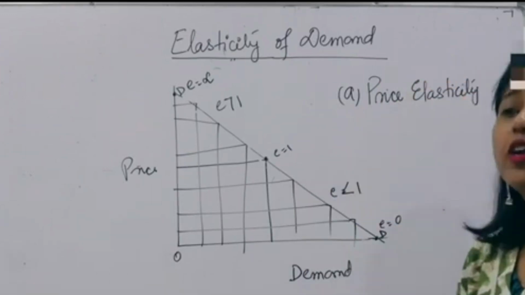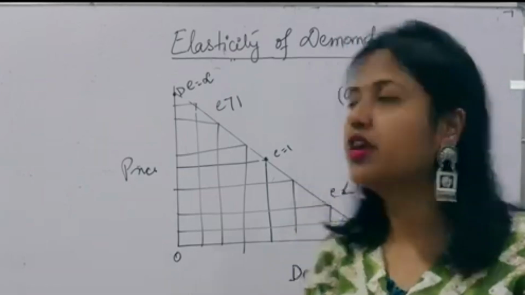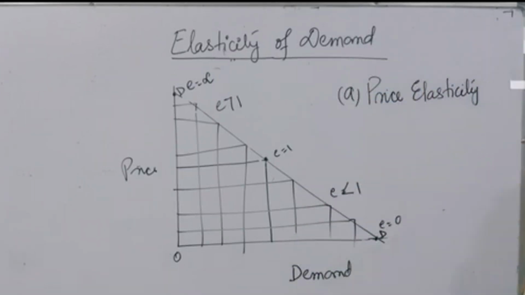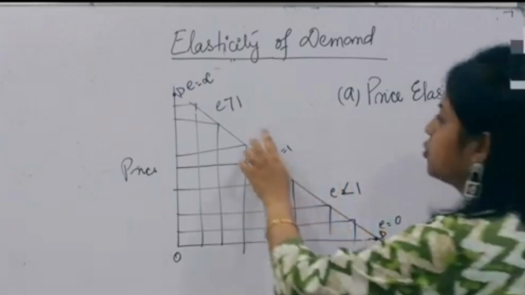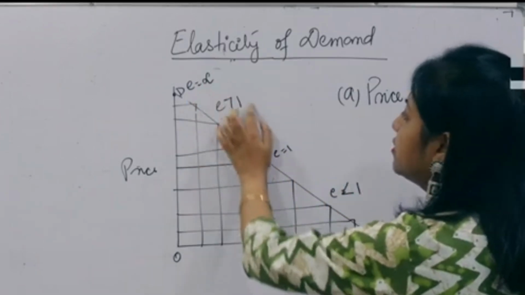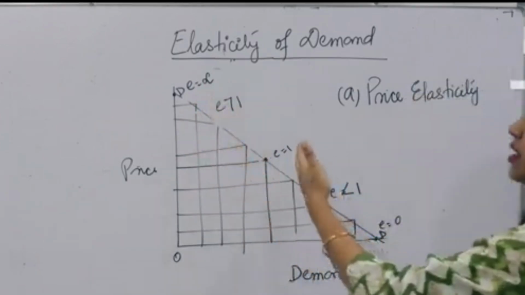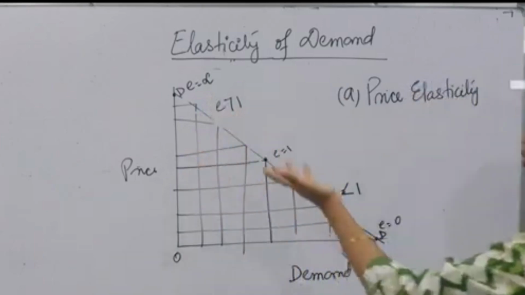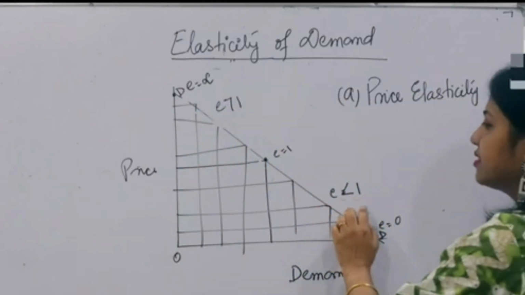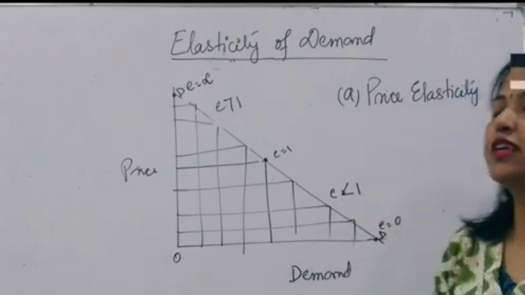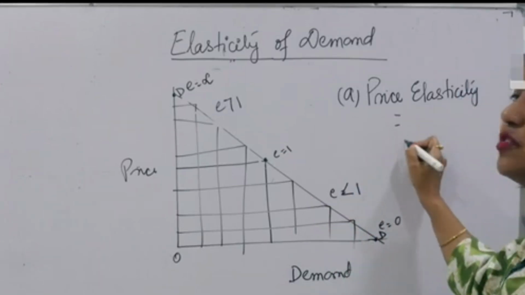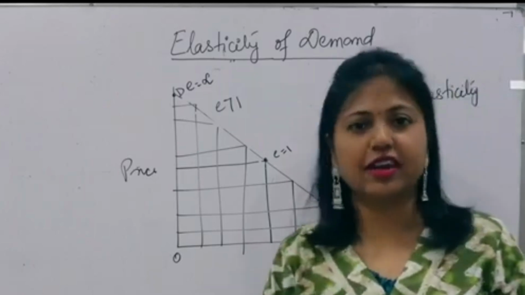In our next lecture, we will see how to measure it. As I have told, it can be less than 1, equal to 1, greater than 1. Greater than 1 means how much? Will it be 1.1 or 1.2 or whatever? If it is less than 1, how do we derive this? There are some methods for calculating price elasticity. We will see those methods in our next class.